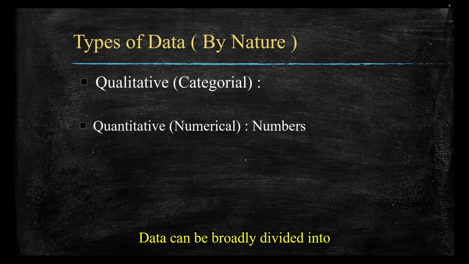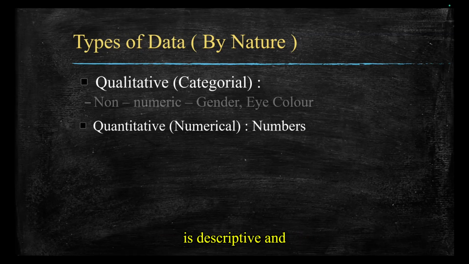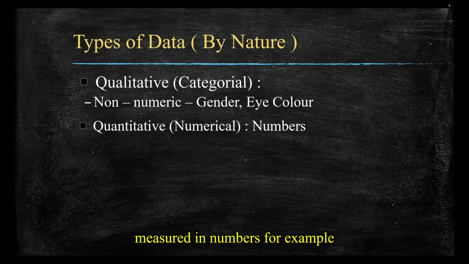Data can be broadly divided into two types based on its nature: qualitative and quantitative. Qualitative data is descriptive and cannot be measured in numbers.